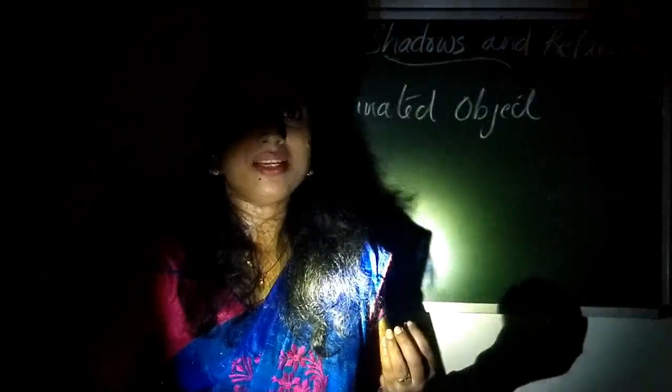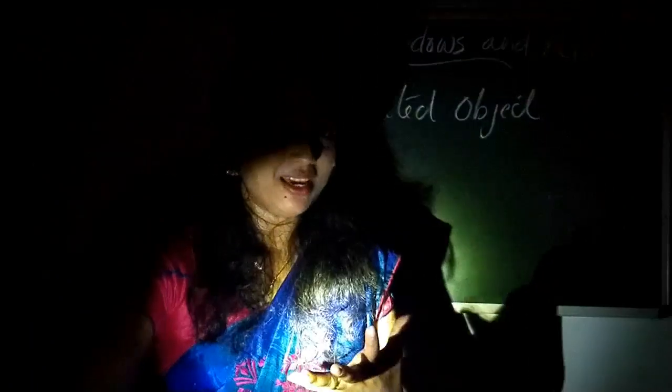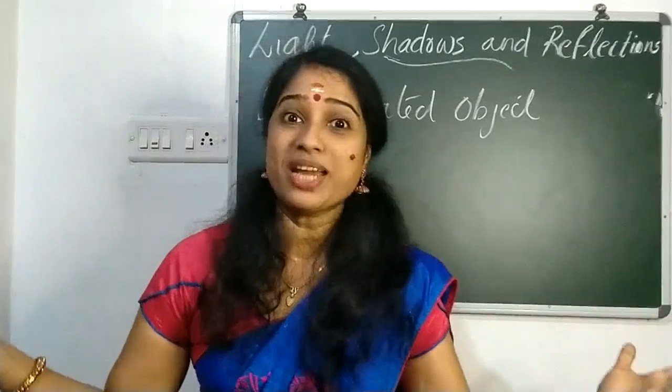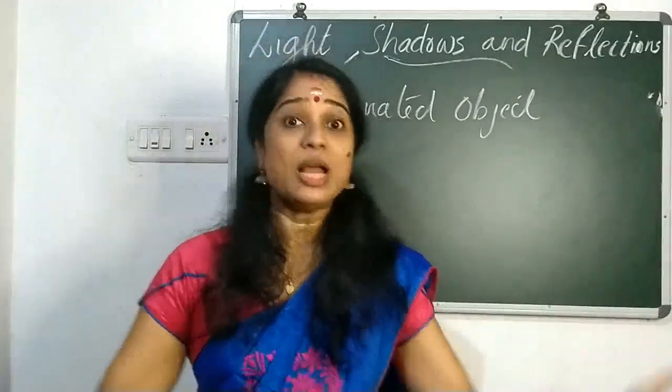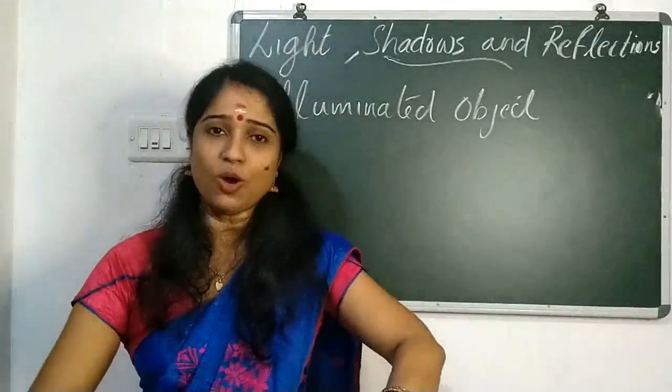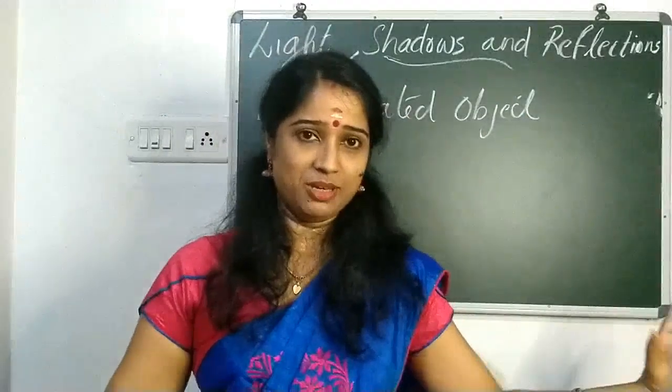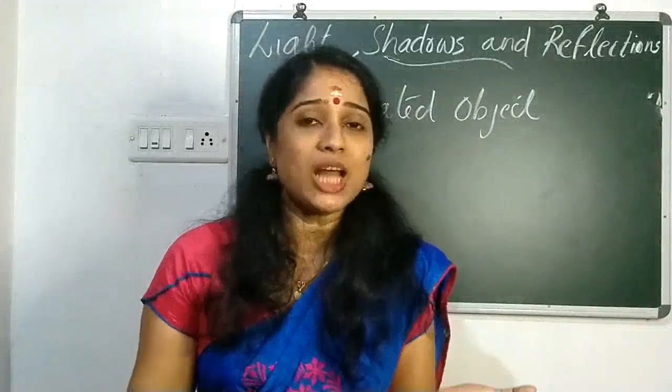With the help of this small light, you can see me, because the light of this torch illuminates me. Am I right? Just wait. Now you can see me very clearly, isn't it? Because when light falls on me only, you can see me, because I am an illuminated object.